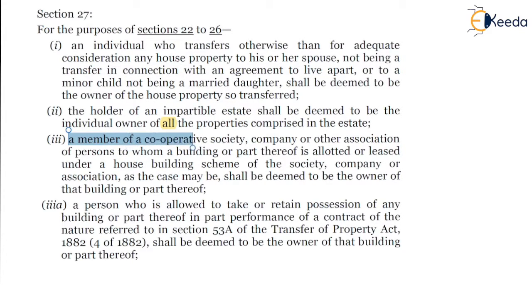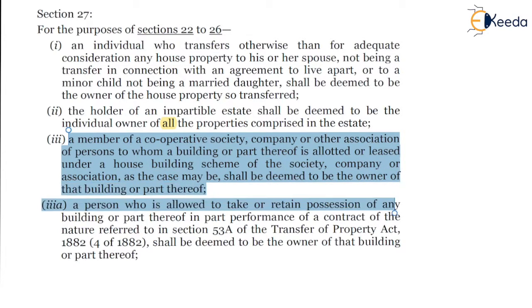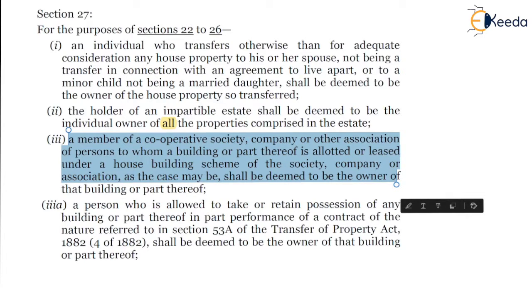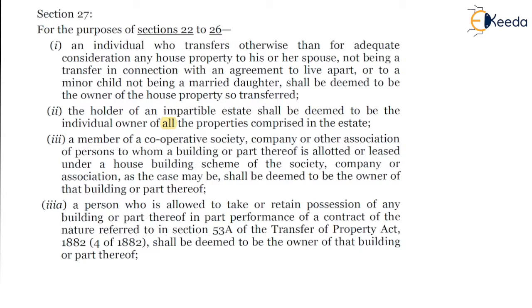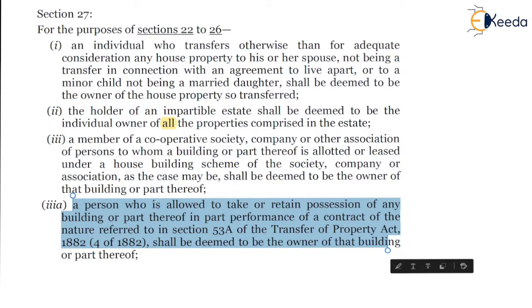Third point, a member of a cooperative society, company, or association of persons to whom a building or part thereof is allotted or leased under a house building scheme of the society, company, or association, as the case may be, shall be deemed to be the owner of that building or part thereof. Next is a person who is allowed to take or retain possession of any building or part thereof in part performance of a contract of the nature referred to in section 53A of the Transfer of Property Act shall be deemed to be the owner of that building or part thereof.